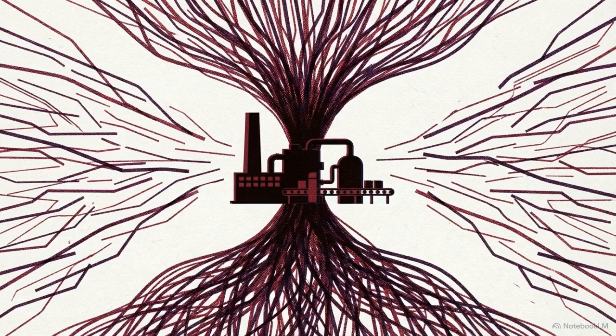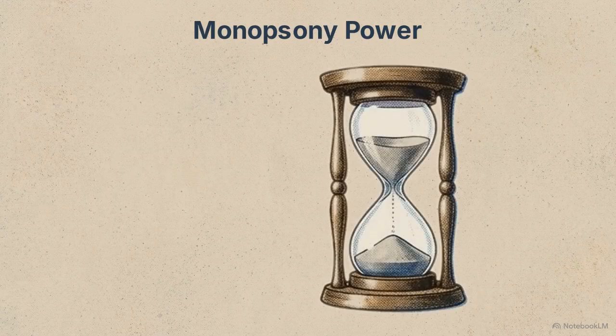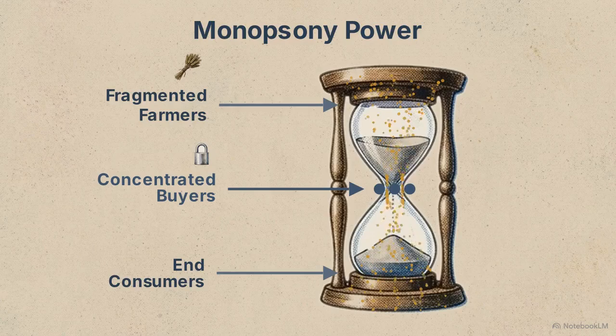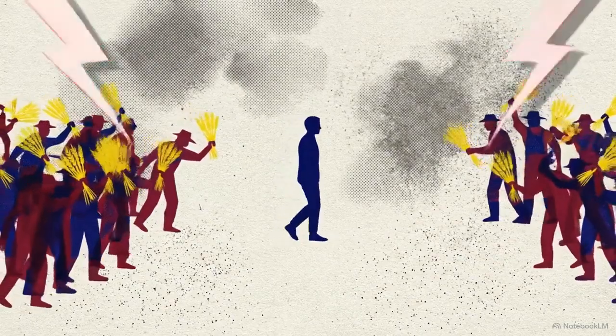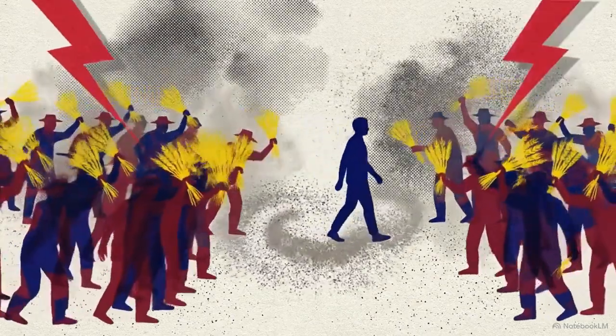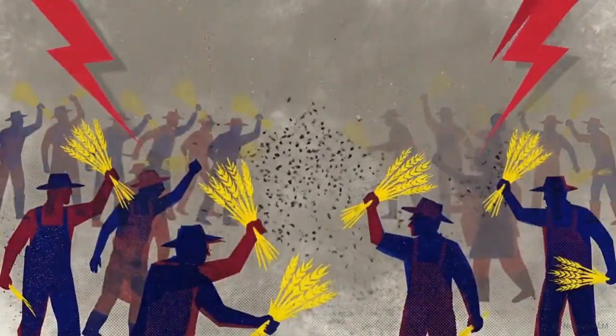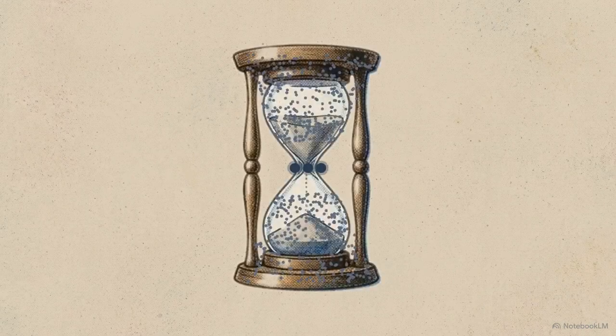Market dynamics are rarely perfectly competitive. The structure of the chain determines who absorbs costs and who captures margins during a shock. This hourglass structure represents monopsony power. Thousands of fragmented farmers funnel their output into a tight bottleneck of a few large processors and retailers. Upstream, thousands of individual producers compete intensely against one another. Because their products are uniform, they have almost no pricing power. The bottleneck is controlled by concentrated actors managing data, brands, and distribution access to millions.